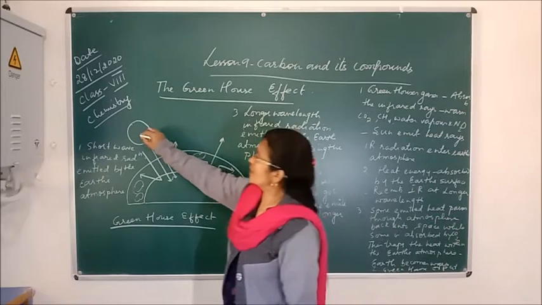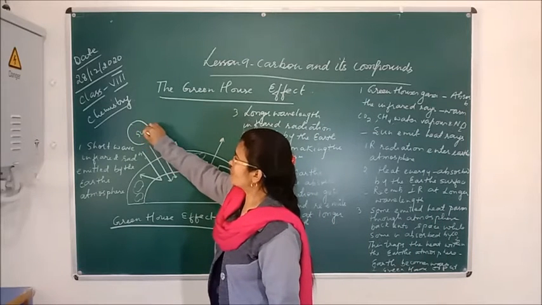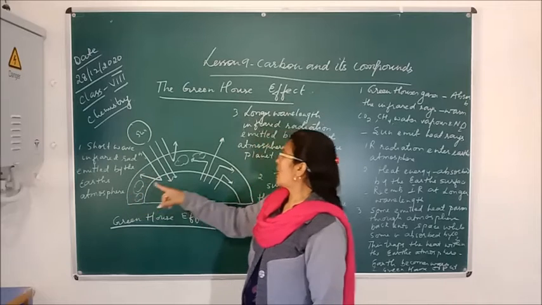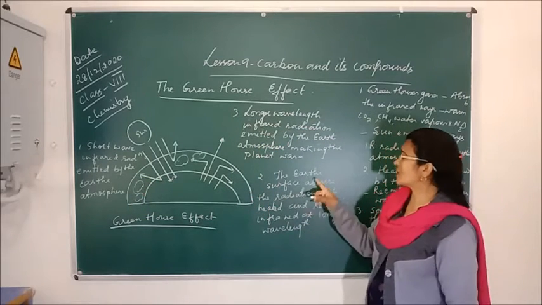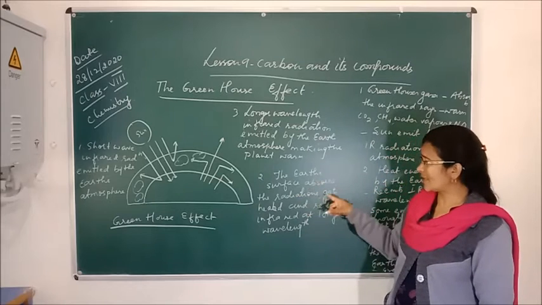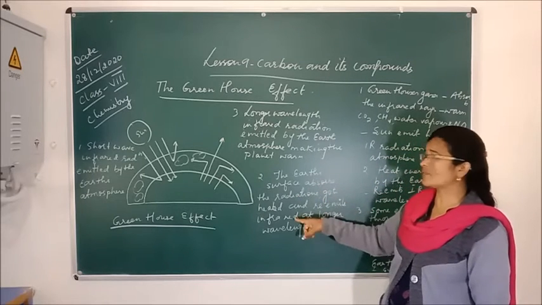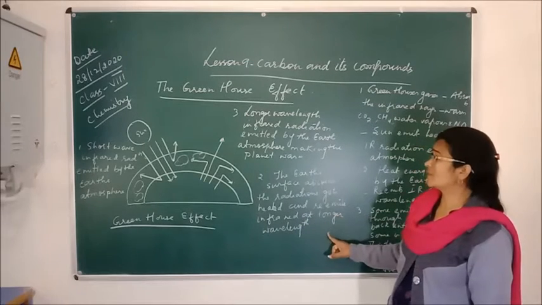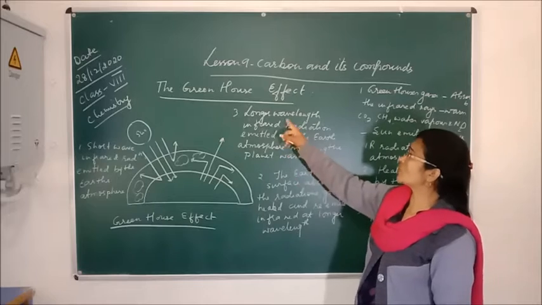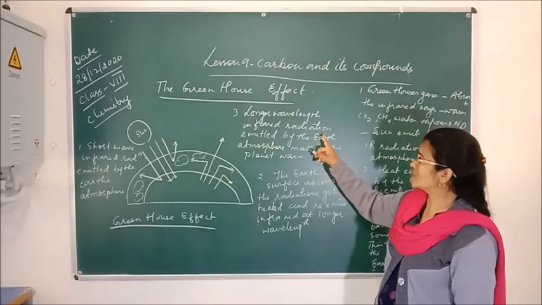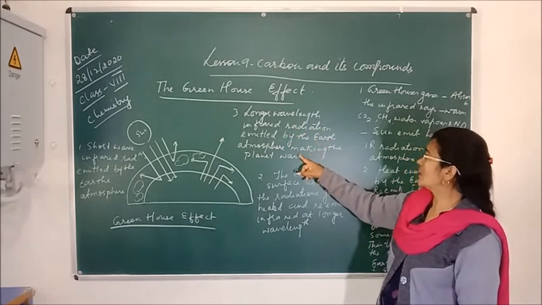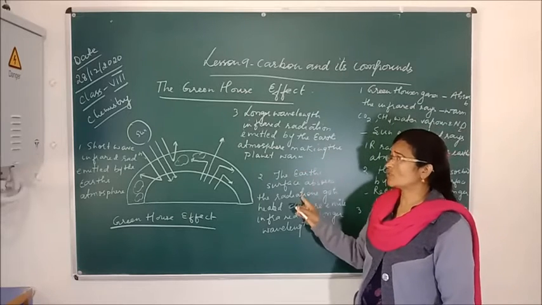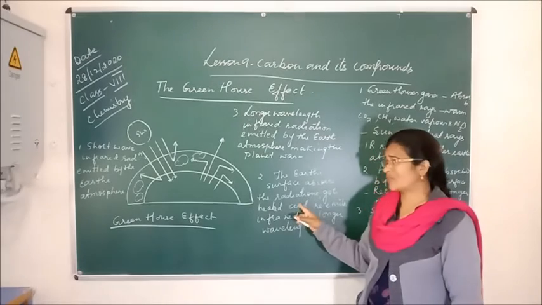This is the sun. The sun emits short wave infrared radiation, and this goes to the Earth's atmosphere. In the second case, what happens? The Earth's surface absorbs the radiation, gets heated, and re-emits this infrared radiation at a longer wavelength. In the third case, what happens? These longer wavelength infrared radiations emitted by the Earth's surface make the planet warm. So in these three processes, you can understand what the greenhouse effect is.